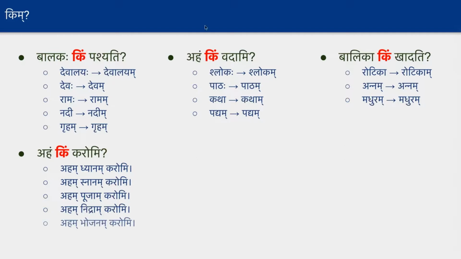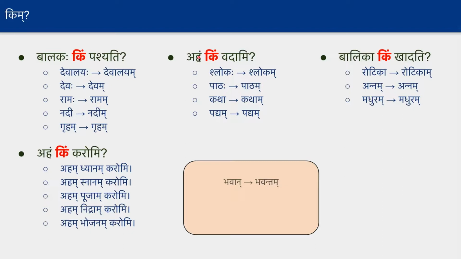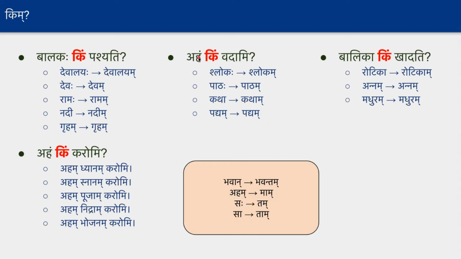And there are a few other special forms for aham or bhavan or bhavati. So bhavan, it would be bhavantam. So balakaha bhavantam pashyati, sees you. And aham, it will be mam. So balakaha mam pashyati, so balaka sees me. And saha will be tam, and sa will be tam. And similarly eshaha, it will be etam, esha it would be etam. And for tvam it will be tvam. So hope it is very easy to remember. Just add makara at the end to indicate an object.